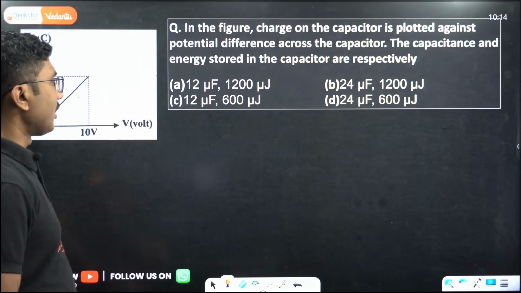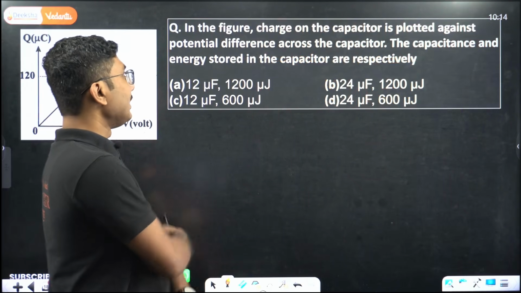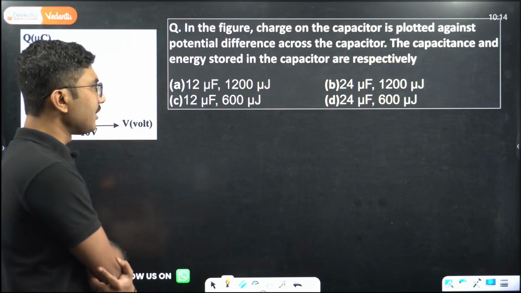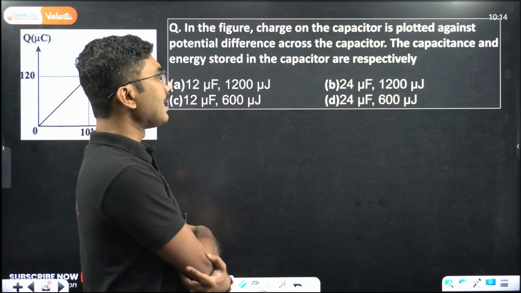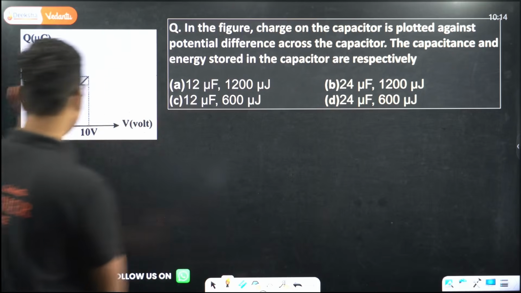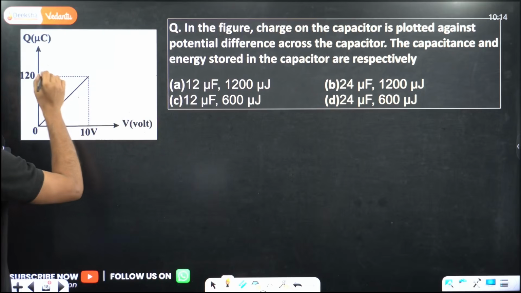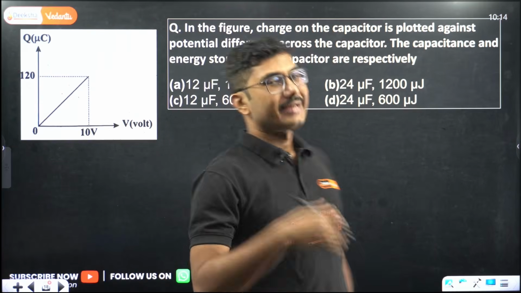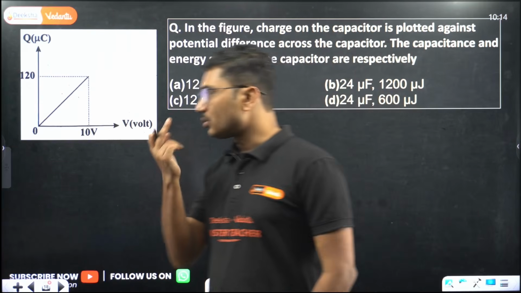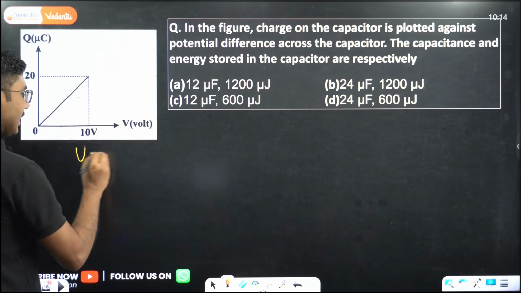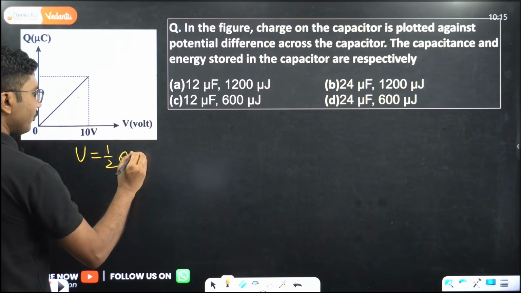Okay. Now let's move on to one question. In the figure, charge on the capacitor is plotted against potential difference across the capacitor. The capacitance and the energy stored in the capacitor are respectively. So here there is a diagram given, Q versus V, and they ask you what is the capacitance and what is the energy stored. How to do that? First, let us calculate the energy stored. Energy stored is easy. It is half Q into V.